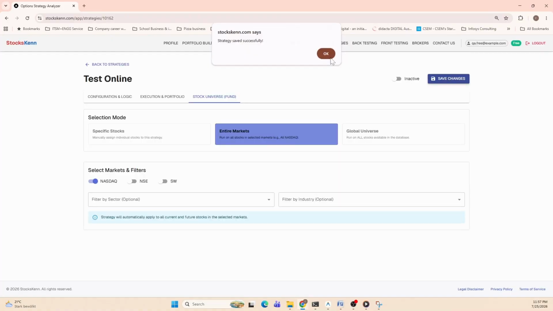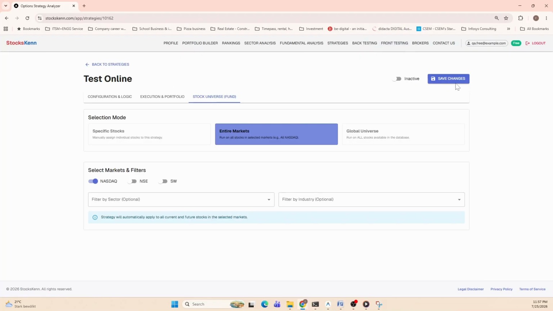So this is how you'll create a strategy of yours. Now here, one more option I want to cover is active and inactive. This is predominantly for front testing, and if you have made it active, then the strategy will be subjected to front testing, and you will see it in your front testing tab once it is enabled.